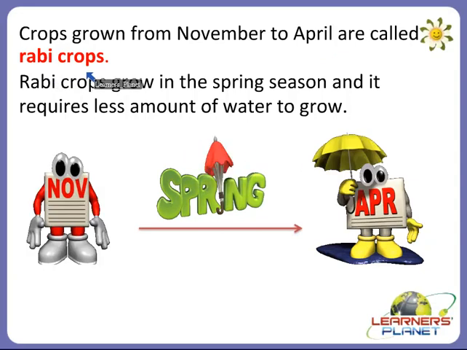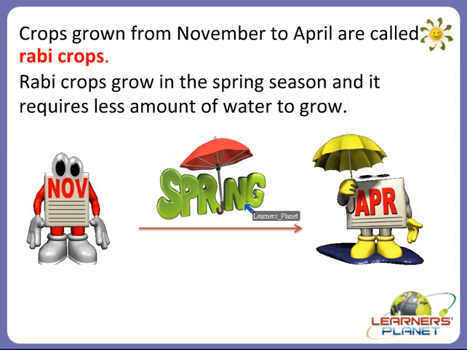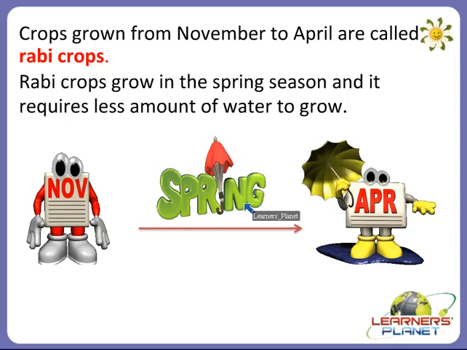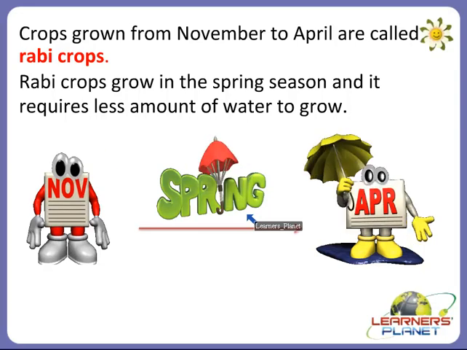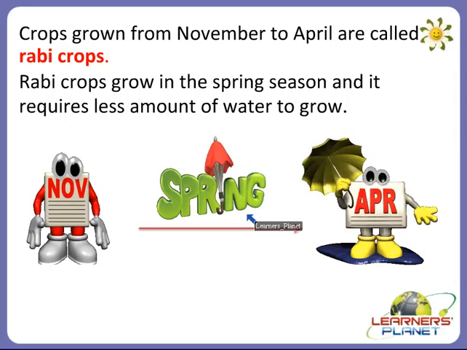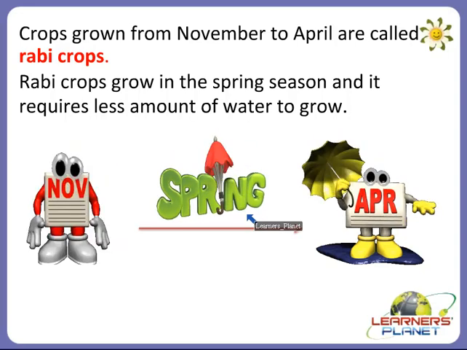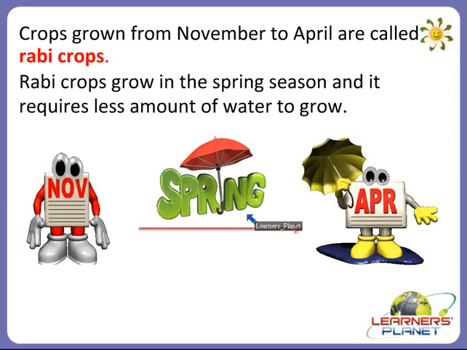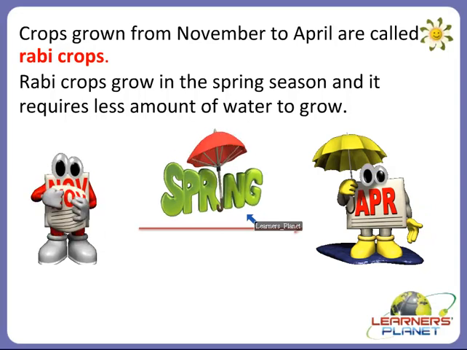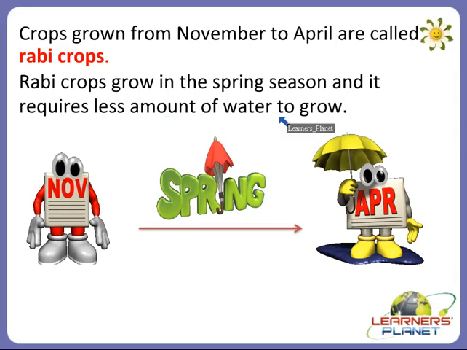Alright? And these are the crops which are grown in the spring season. That is after the monsoon gets over. So these are the crops which do not require much water to grow. Right? And Rabi crops are sown in the month of November to April. That means after the monsoon, so the crops do not depend upon the monsoon rains. Alright? So they grow in spring season and they require less amount of water to grow.